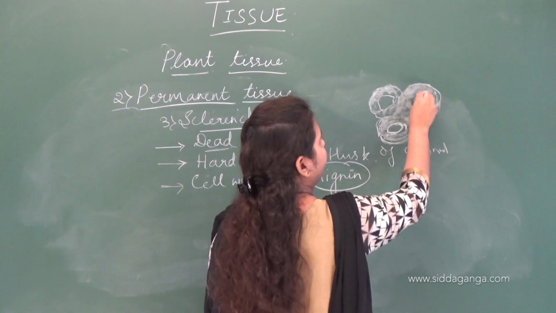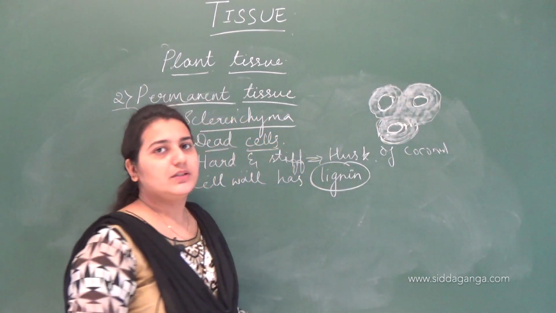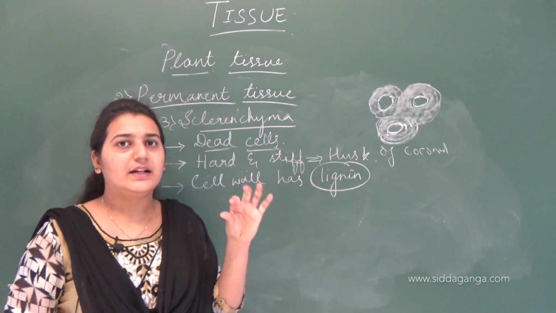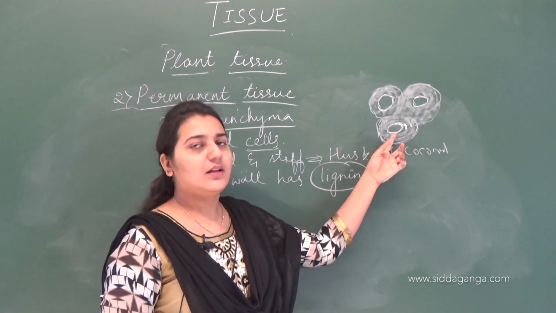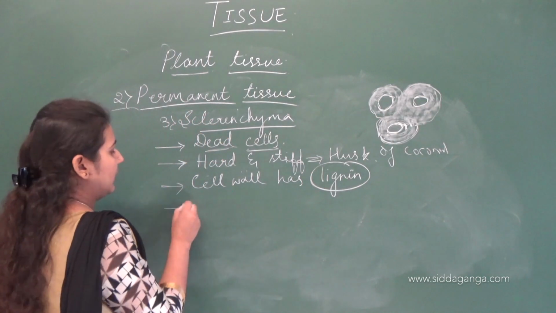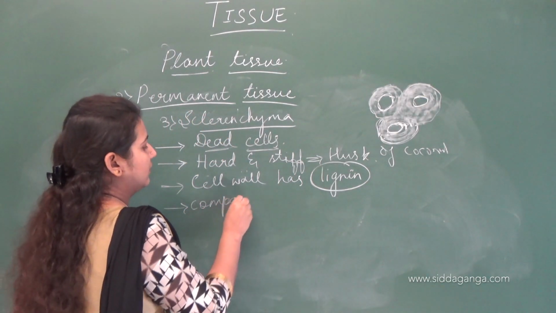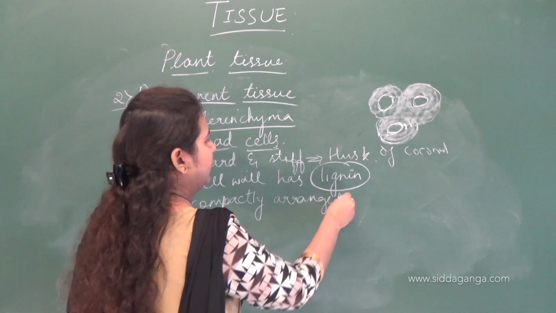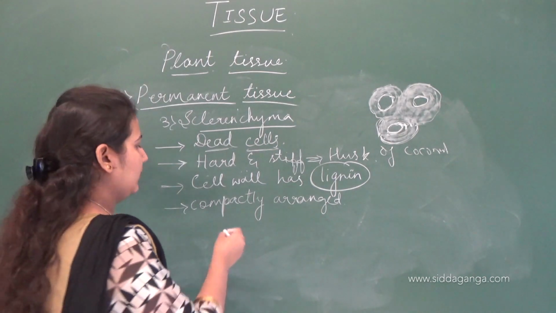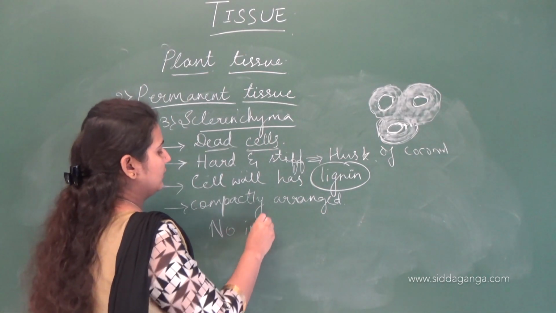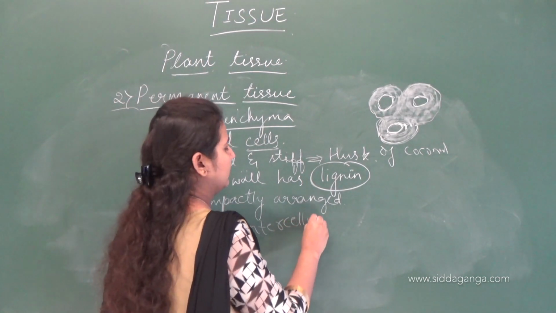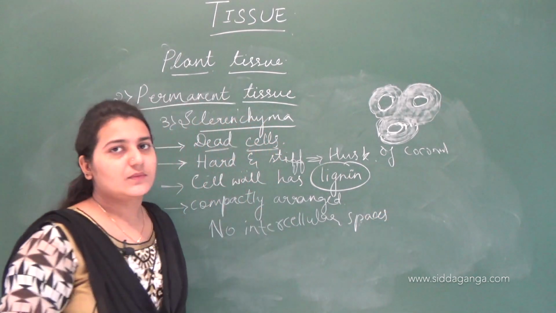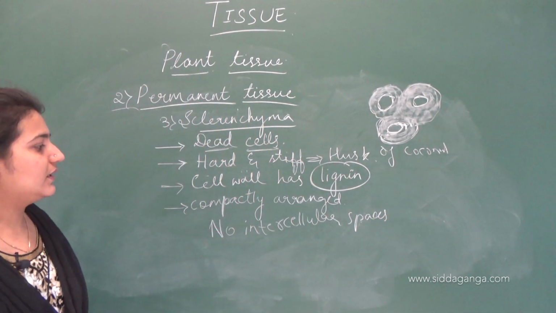There are no intercellular spaces at all. The lumen present inside here is too small, very narrow, because of the presence of lignin in the cell wall. It is very compactly arranged with no intercellular spaces. There are no spaces in between the cells, isn't it? It is because of the lignin present in them. Clear? So this is about sclerenchyma.